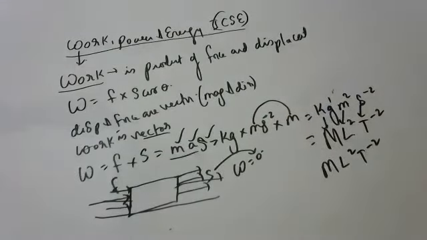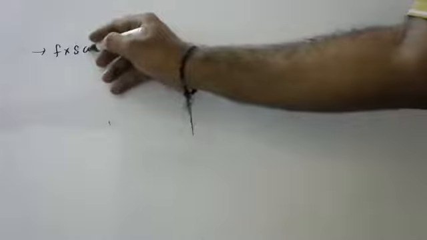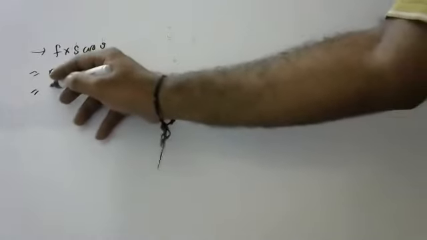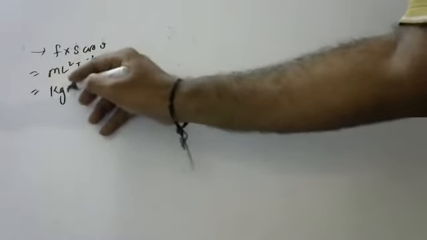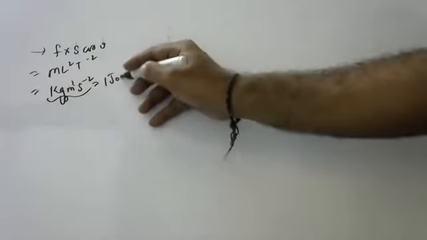So, what are the factors of work we have discussed till now? Work is defined as the product of force and displacement. The dimension formula is M L square T minus 2, and the unit is kg meter square per second square. Instead of saying kg meter square per second square every time, we can just say joules.